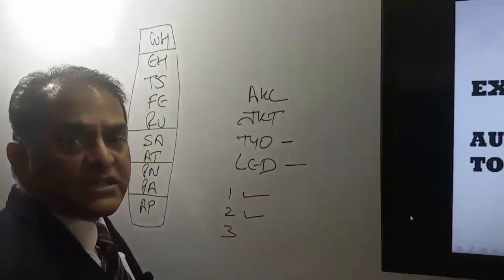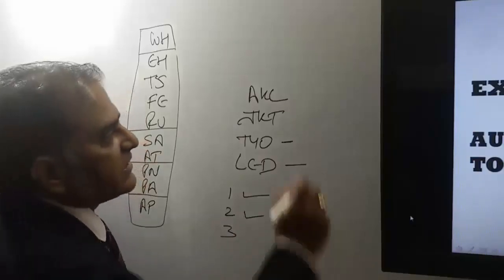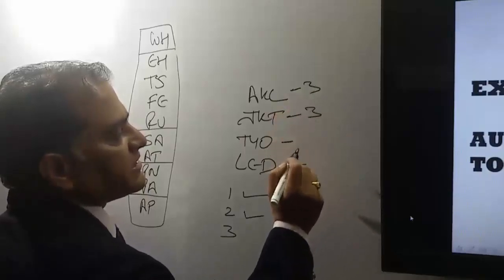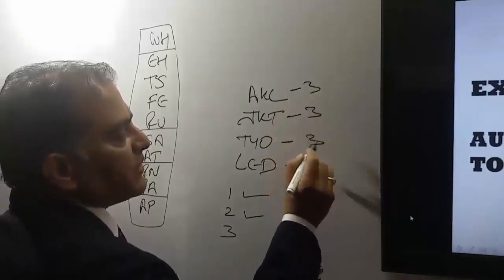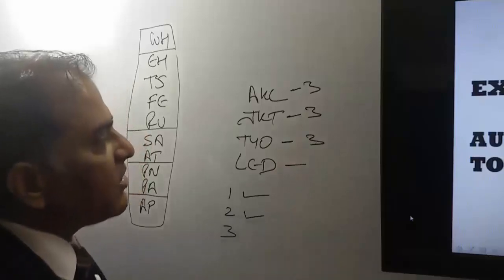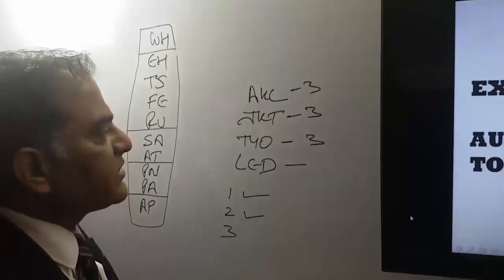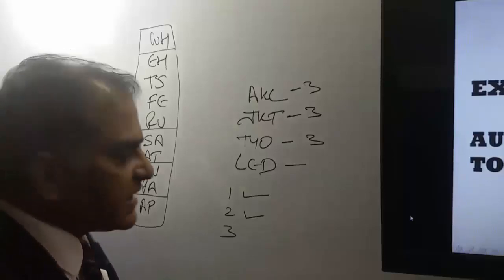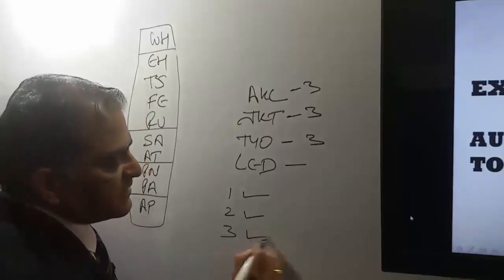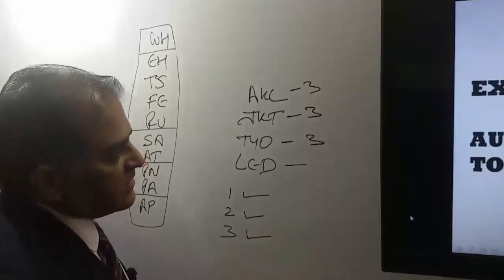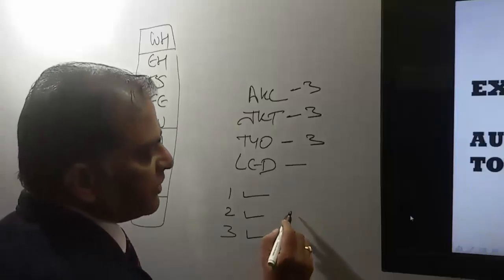Third condition says rest of all the cities should be in the area 3. Auckland is in New Zealand, Jakarta is in Indonesia, it's in the area 3, and Tokyo is in Japan and Korea. That means here all the rest of the cities should be in the area 3, and here all the 3 cities are in the area 3. That means this itinerary has satisfied the third condition also. So for this itinerary, this global indicator will be RU.